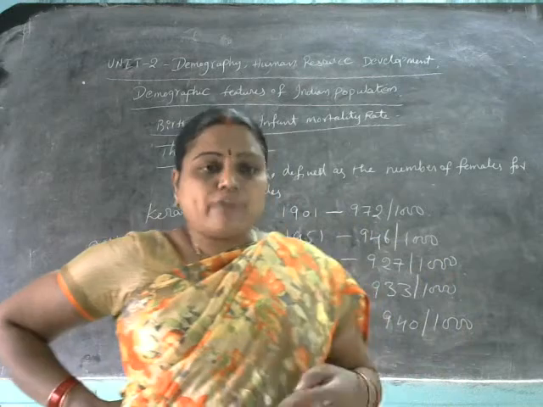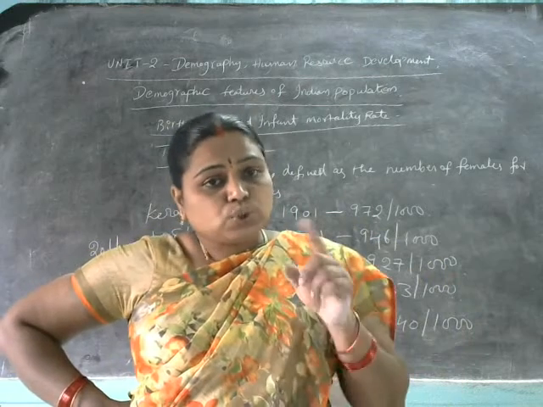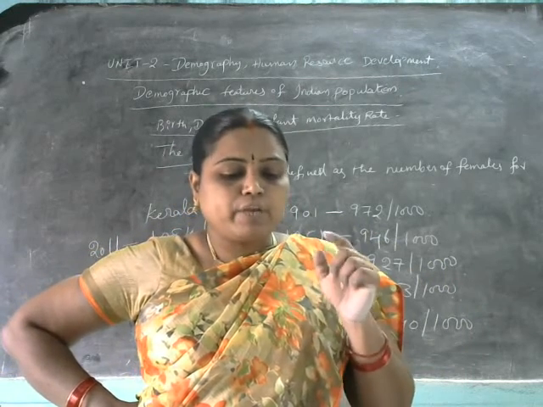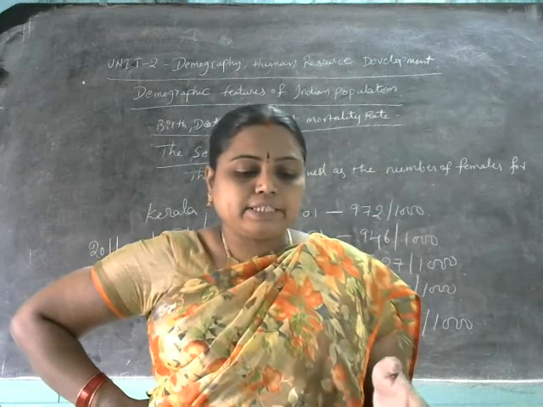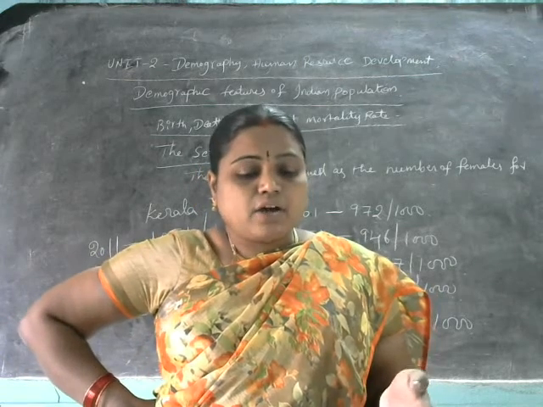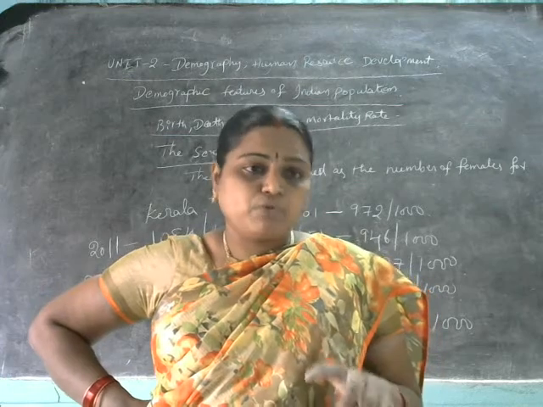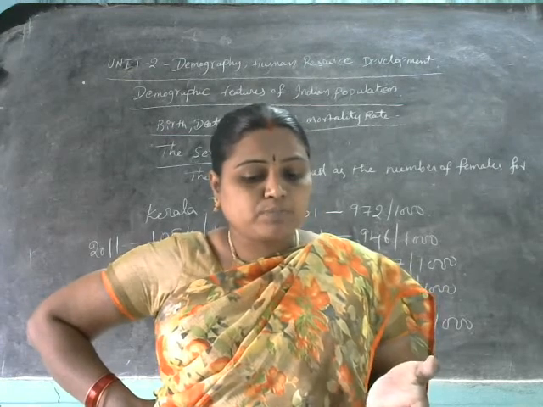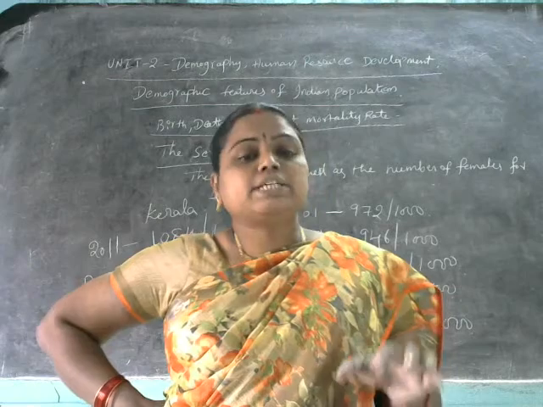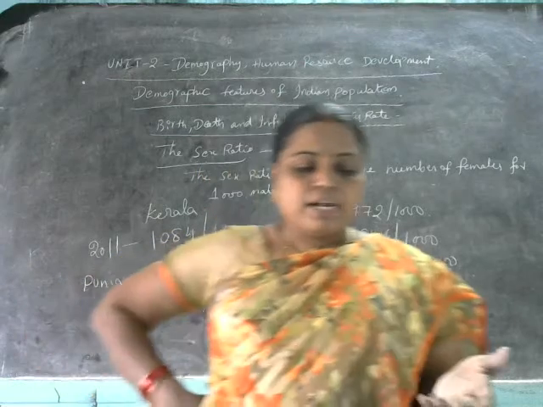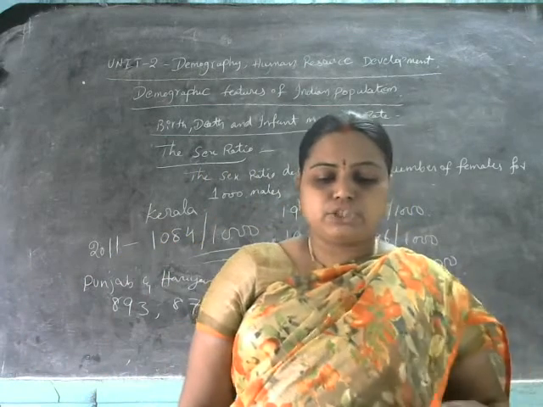The sociological factors include a bias against female births, which is responsible for declining the sex ratio here.